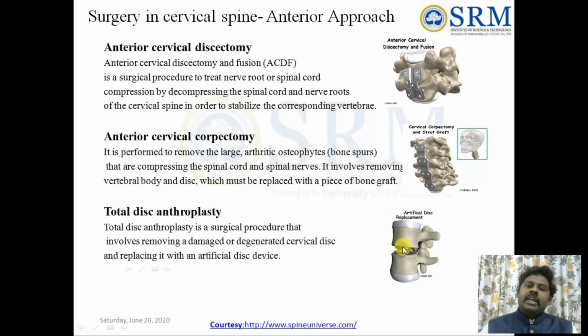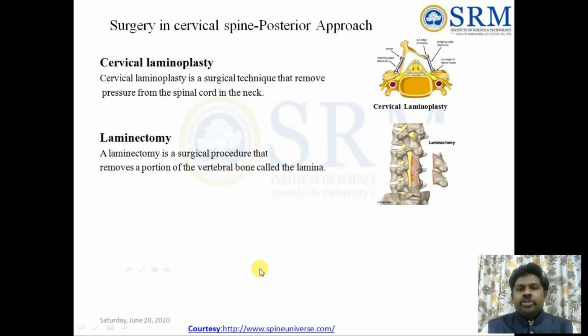Now if you are carrying out these types of surgeries, we need to know the range of motion of the new disc, and after that what is the contact between the top surface and the bottom surface, where the range of motion will be affected, where the translation and rotation will be affected. Suppose here, what is the main thing you want to know? Here I am making an implant, here the normal disc is there. Because I am implanting an artificial disc, the remaining discs should not be affected. That we should keep in mind.